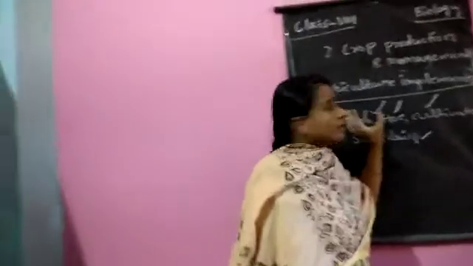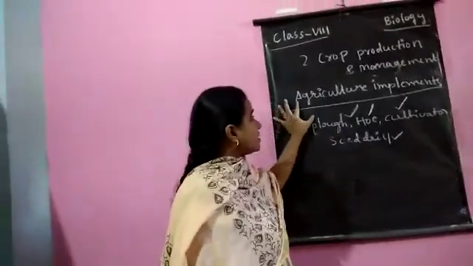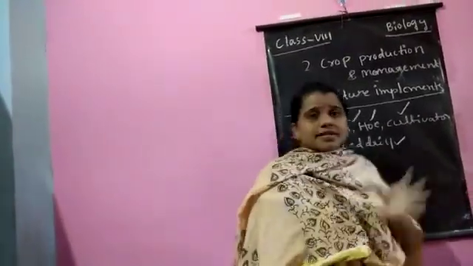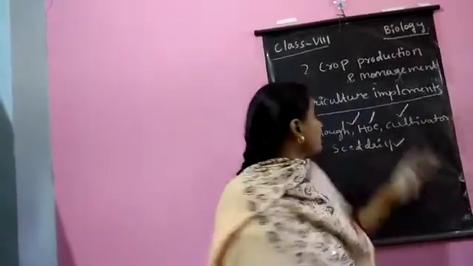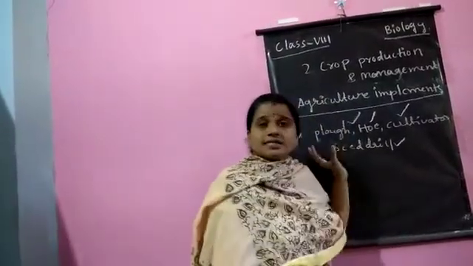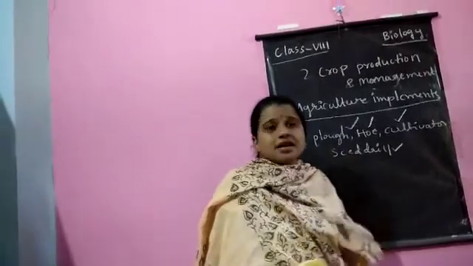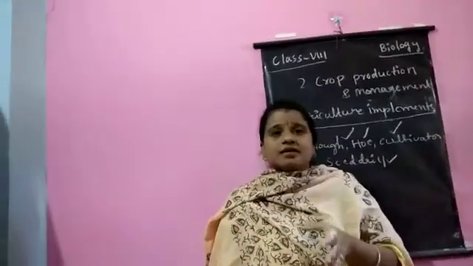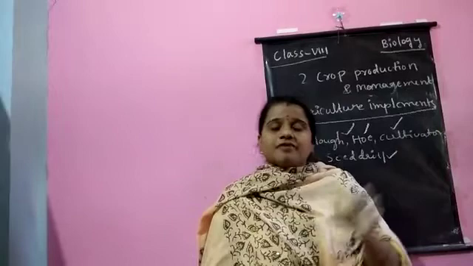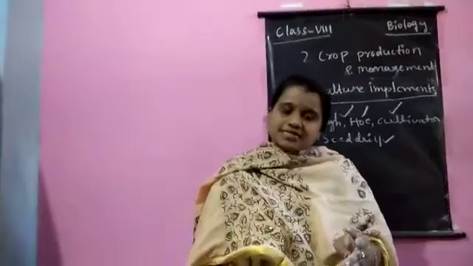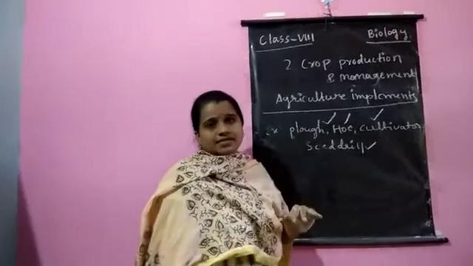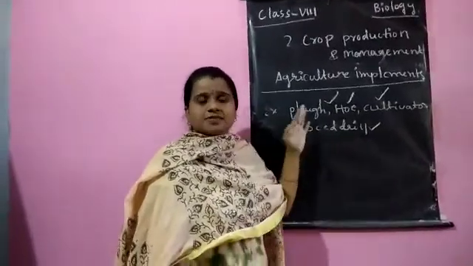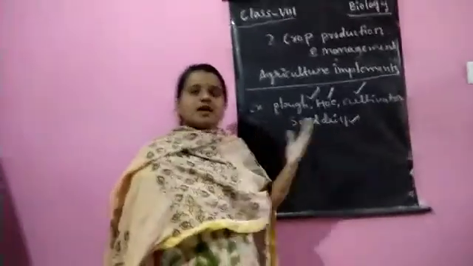Agriculture means growing crops on a large scale. Horticulture is the process of growing fruits, vegetables and ornamental plants. Crops are of two types: Kharif crops and Rabi crops.